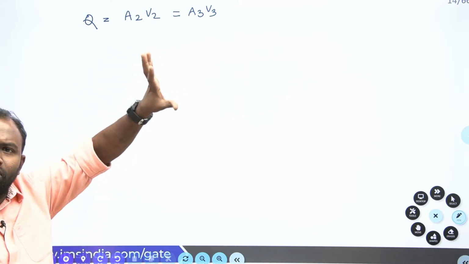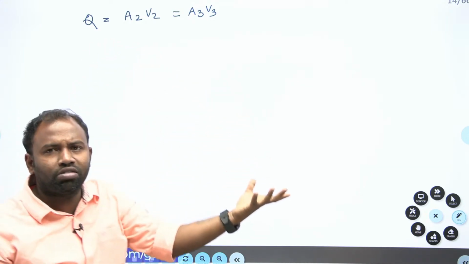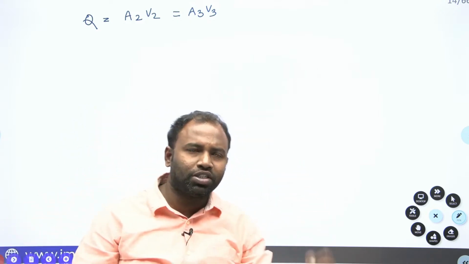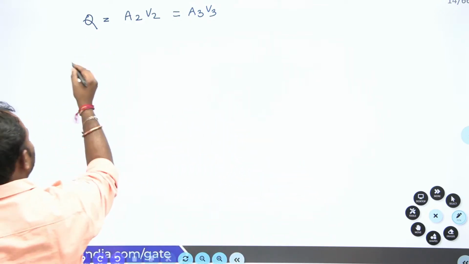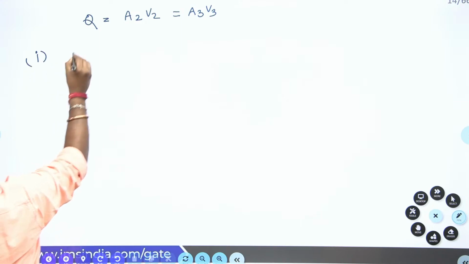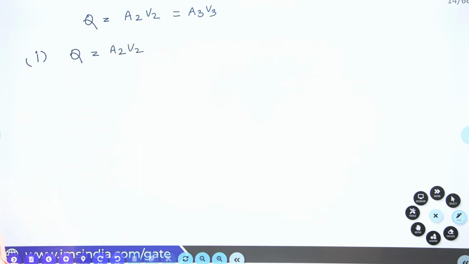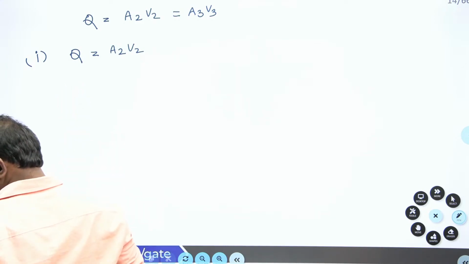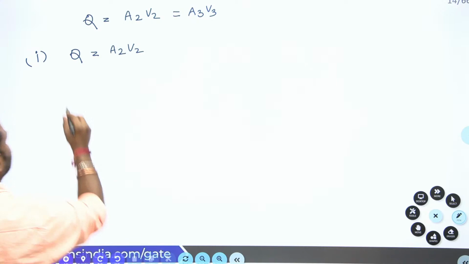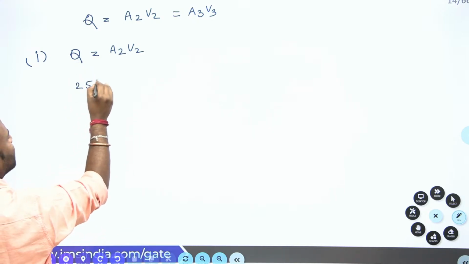From there, if I find A2, it is possible to find the diameter of section 2, isn't it? Right. Now, first I'll select case 1: Q is equal to A2 into V2. Right. Now, what is Q here? Q is here 2564.